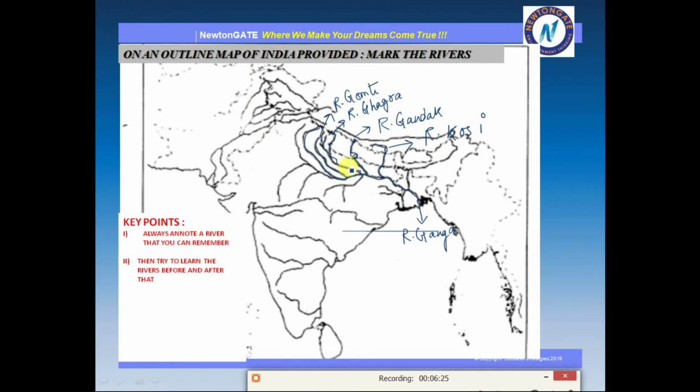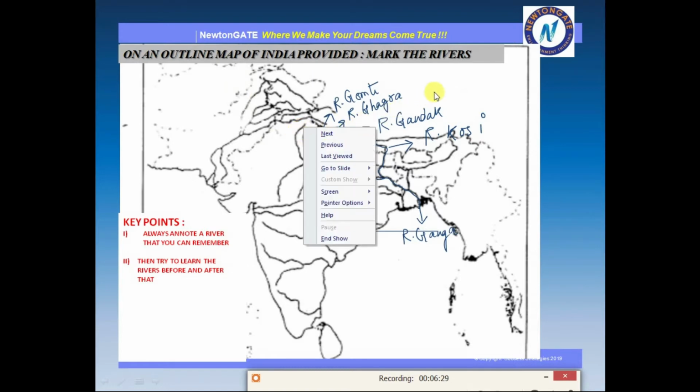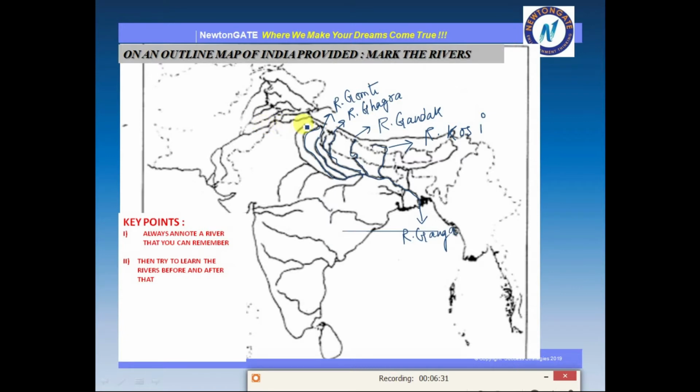After that, the left bank tributary of river Ganga, the immediate left bank. Let me tell you, the immediate left bank of river Ganga is Yamuna, river Yamuna. After that, the first river that is joining the river Yamuna and later on the river Ganga is river Chambal.